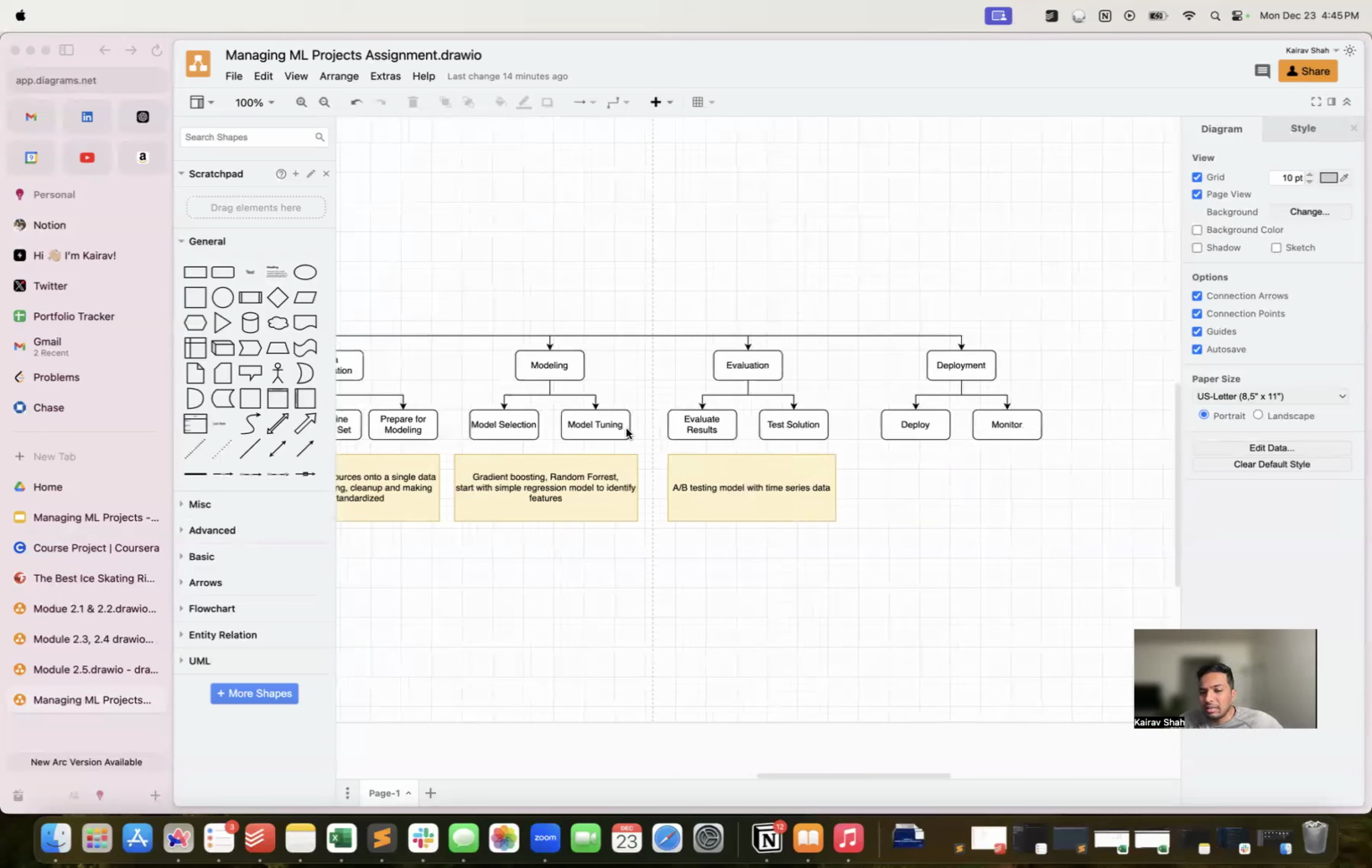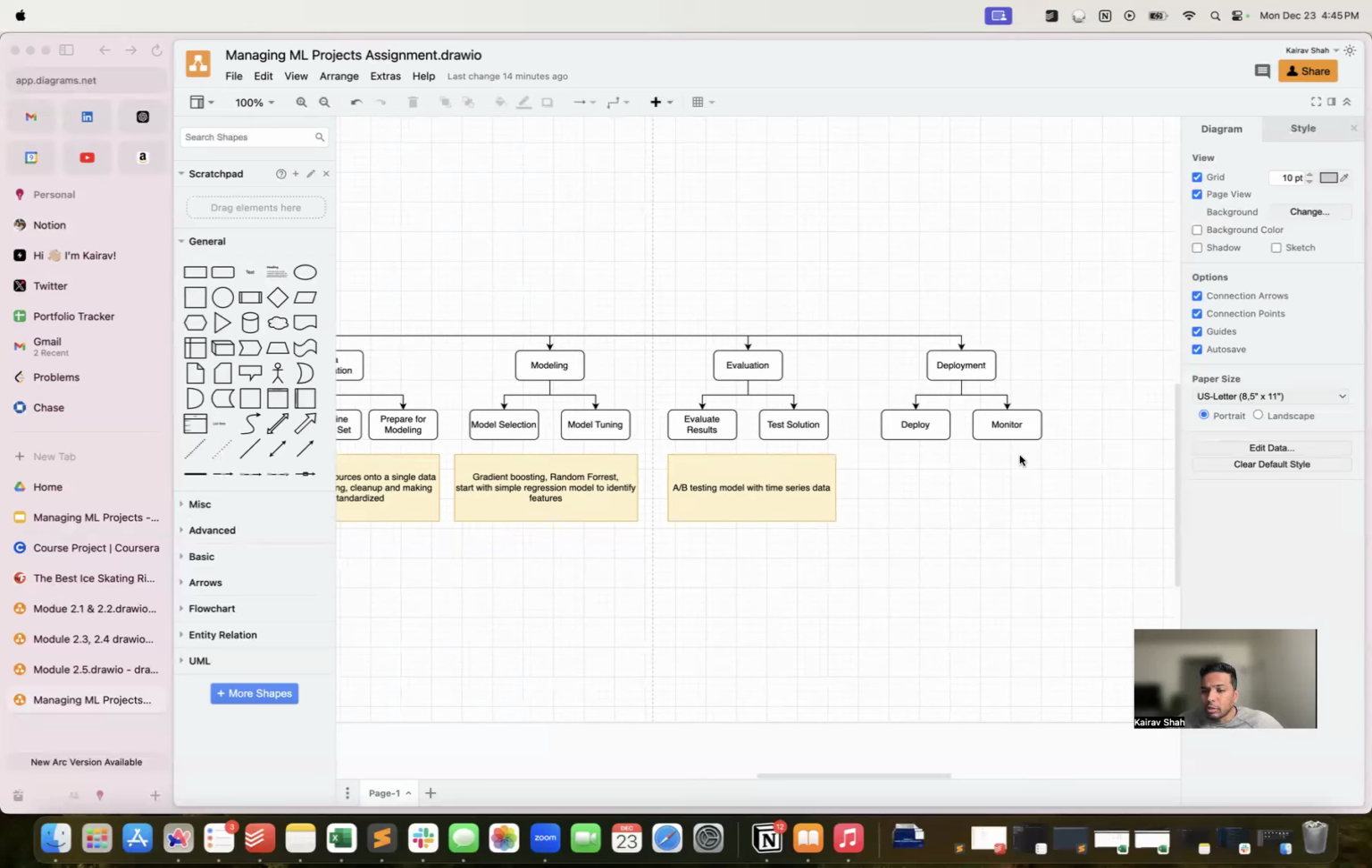Evaluation will be A/B testing the model with real time data. It's very important that we test the model, and the testing should be in a very real time setting, because this is a high risk, high reward domain, as I said.